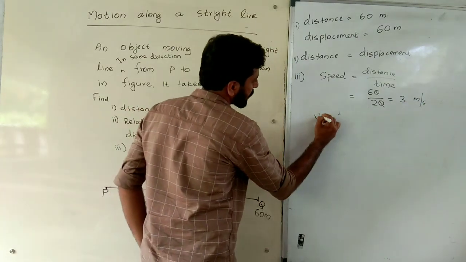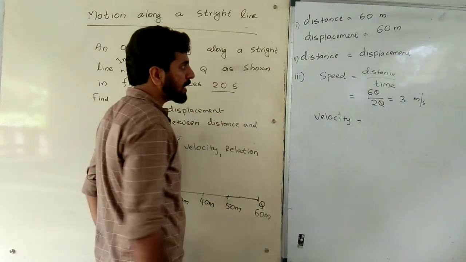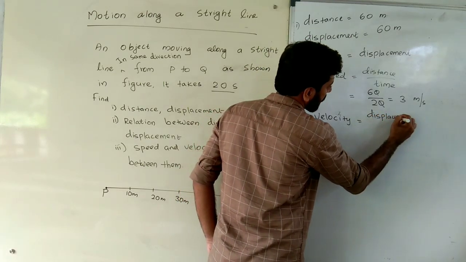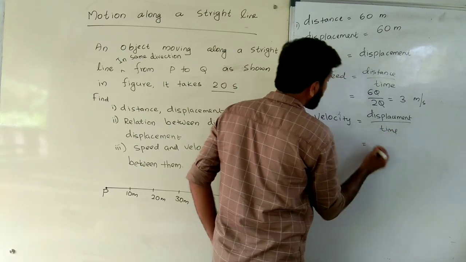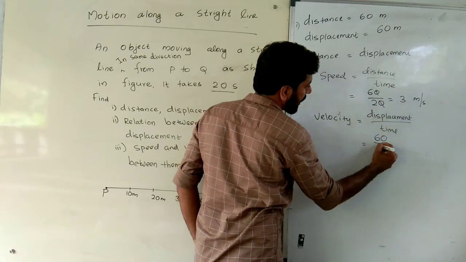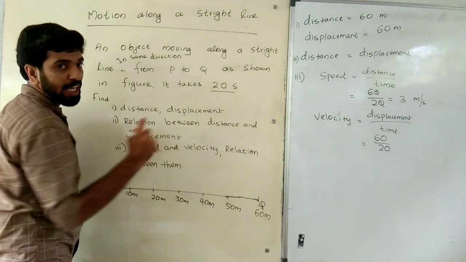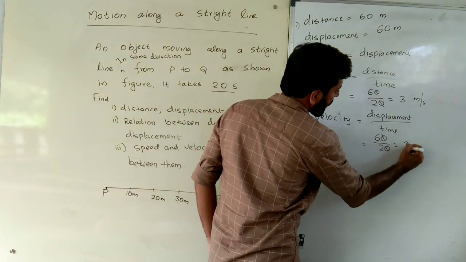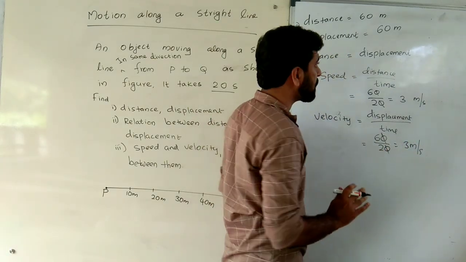Next one, velocity. What is velocity? Displacement divided by time. What is the displacement here? It is also 60, divided by the time, 20. It travels from P to Q by taking 20 seconds. Therefore, these two zeros can be cancelled, and our answer is 3 meter per second.